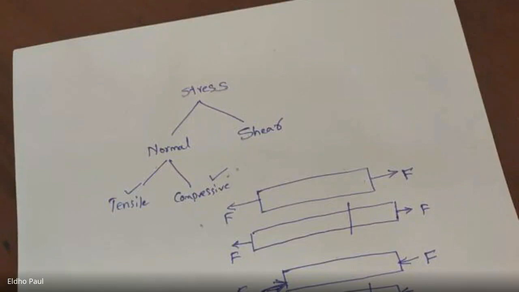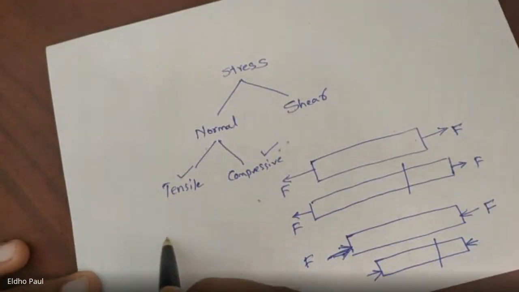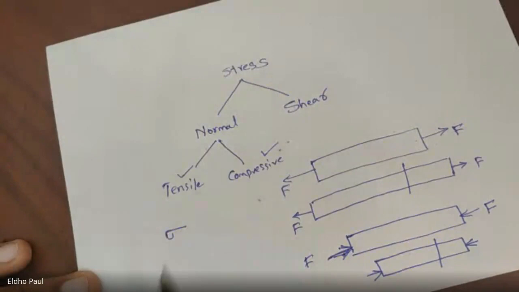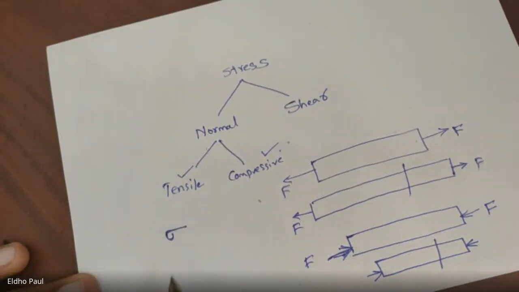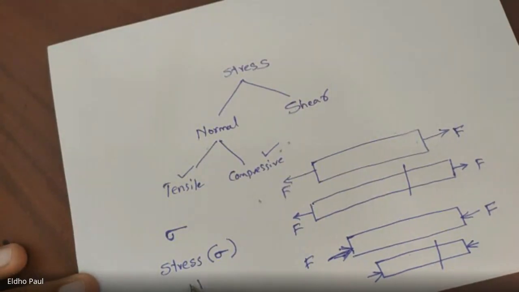Then coming to, commonly, if you take a bar element, we use the Greek letter sigma for representing stress. This is the letter which is used to represent stress. Yesterday in class we studied the unit of stress, that is equal to Newton per meter square or Pascal.